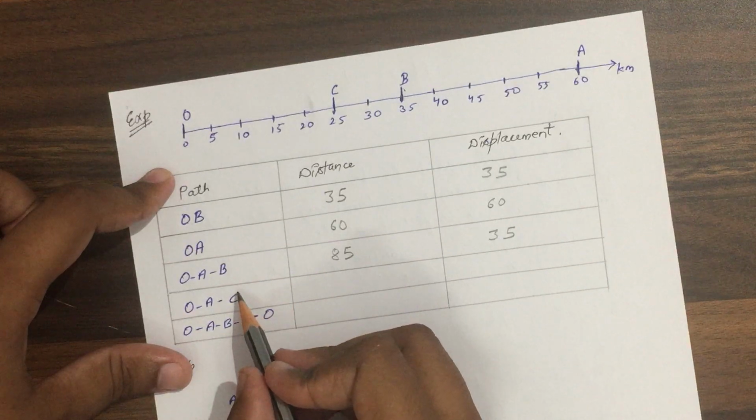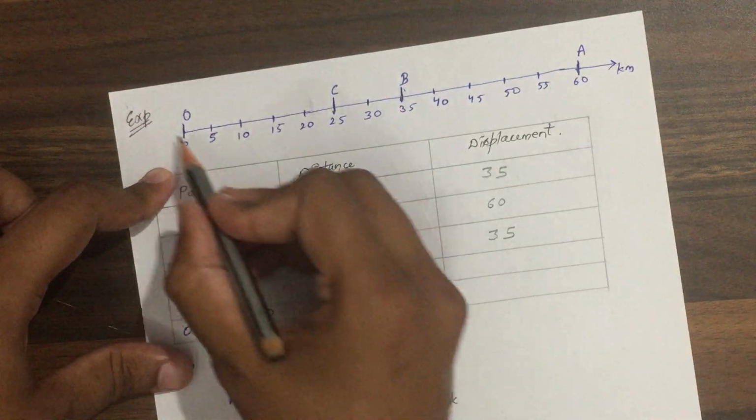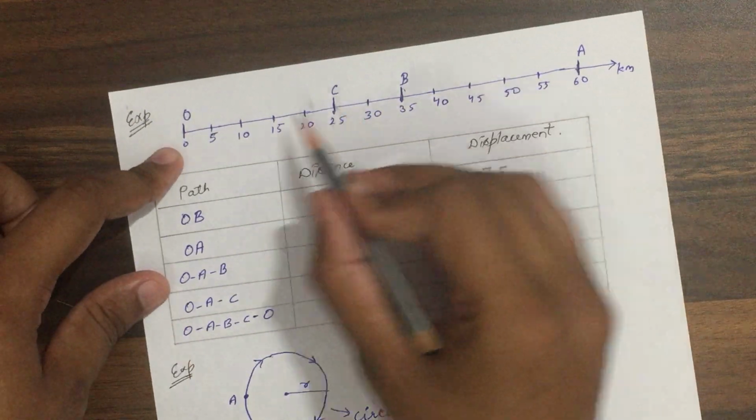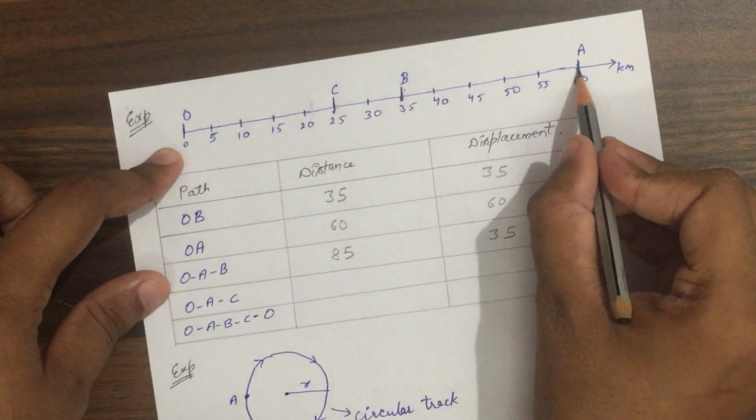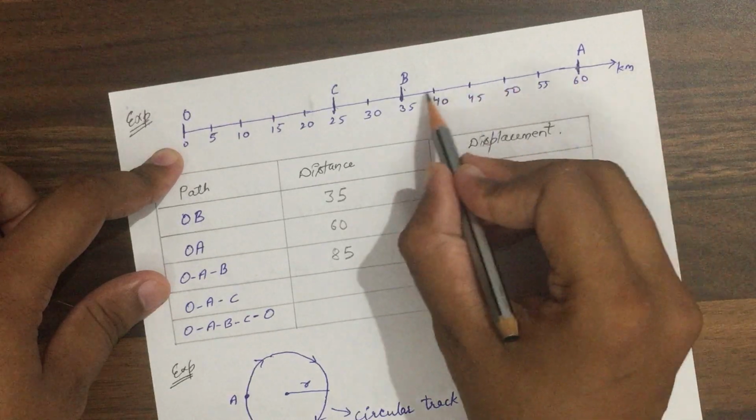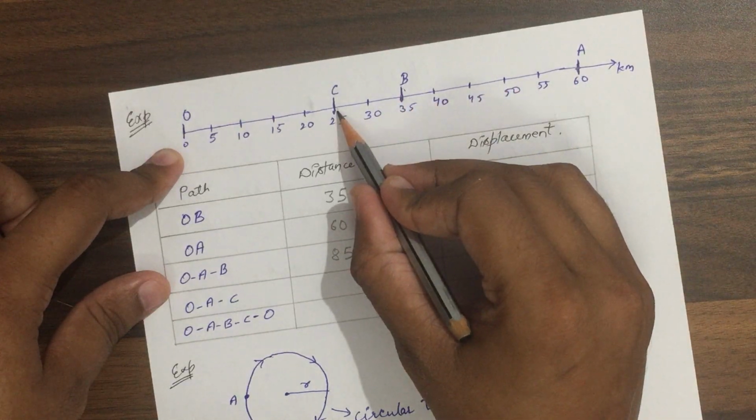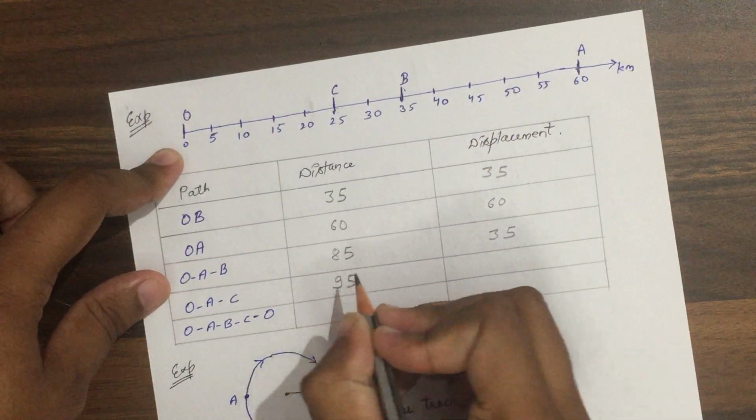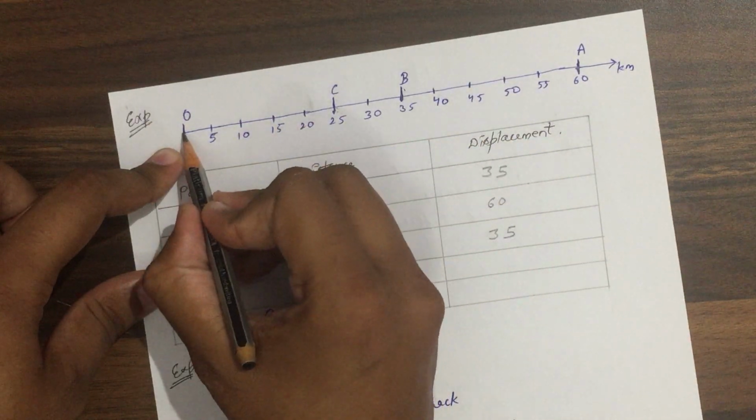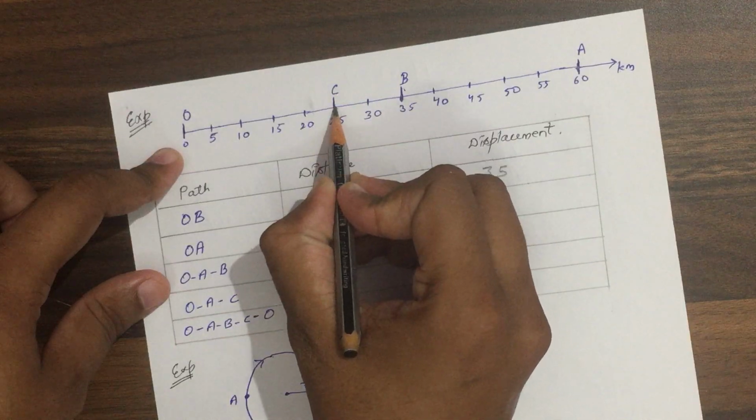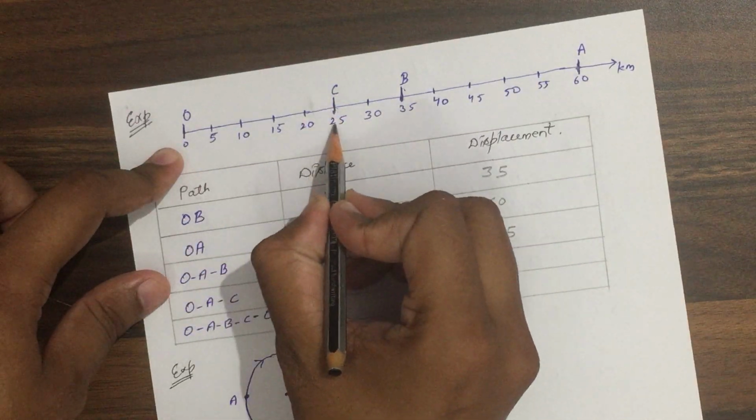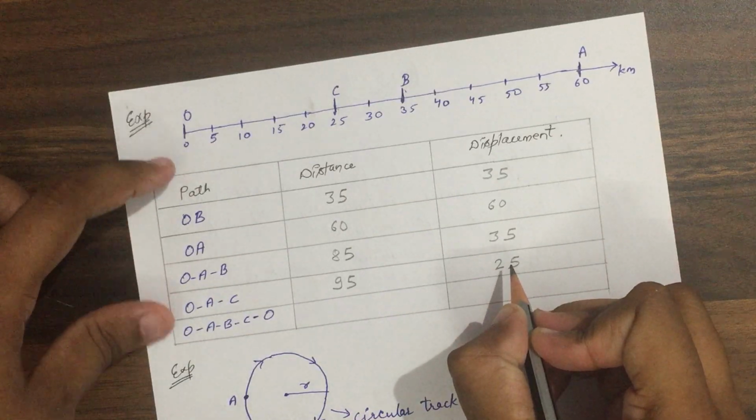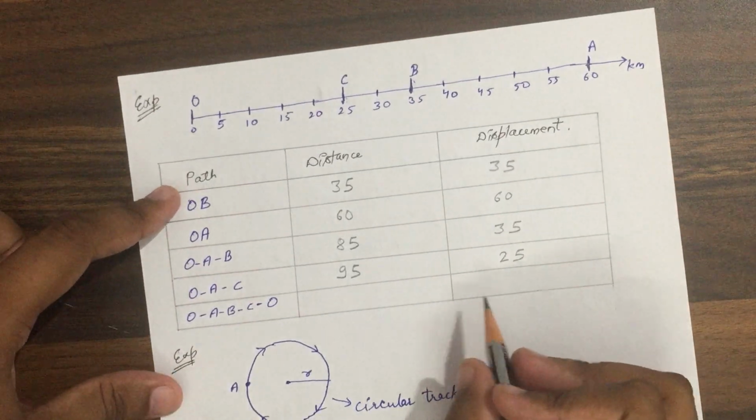Now consider a path O to A to C. O to A and then C. Okay? So here again the distance will be O to A first 60, then A to C it is 35. So 60 plus 35 is 95, so distance will be 95. But what is the displacement? Here is the initial point, here is the final point. So the shortest distance between them is 25. So displacement will be 25. Okay, clear?